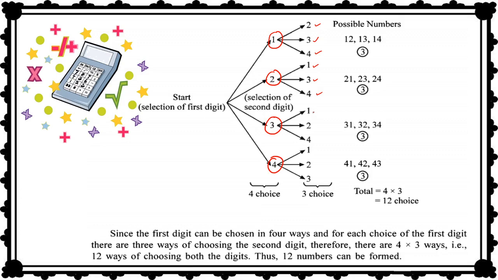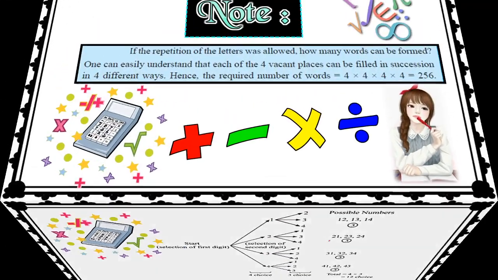When we have chosen 3, then we have 1, 2 and 4, and in this case 1, 2 and 3. So total choices are 12. Right? So this is a technique to find out the total possible ways of forming two-digit numbers from these four numbers without any repetition.